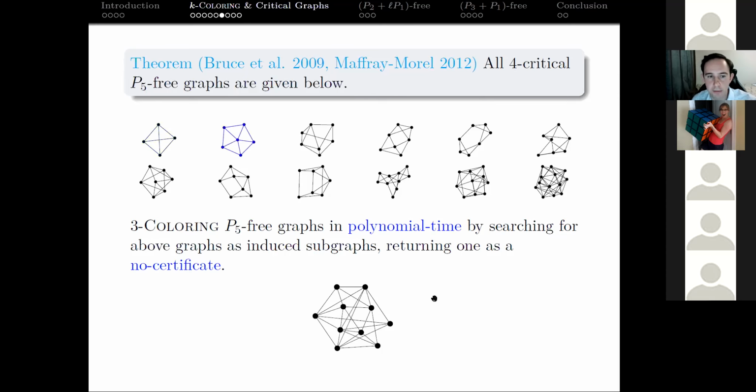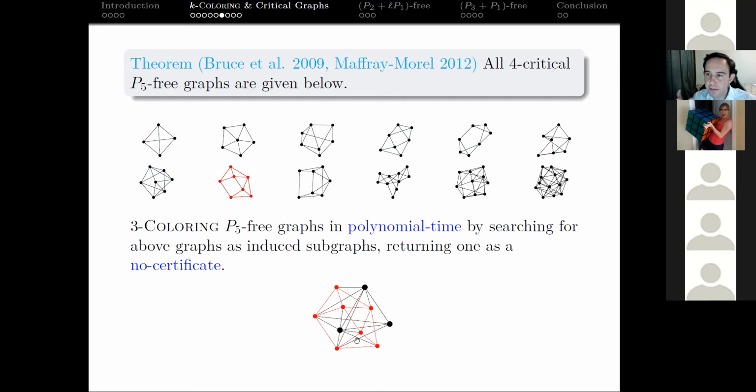No, that's not a subgraph. This one, no. This one, no, no, no. And we keep going on until we either exhaust the list and find that none of them are induced subgraphs, or in this case, we find that this 4 critical P5 free graph is an induced subgraph of this graph. So we can return no, this is not 3 colorable, and we can return this graph as a certificate.